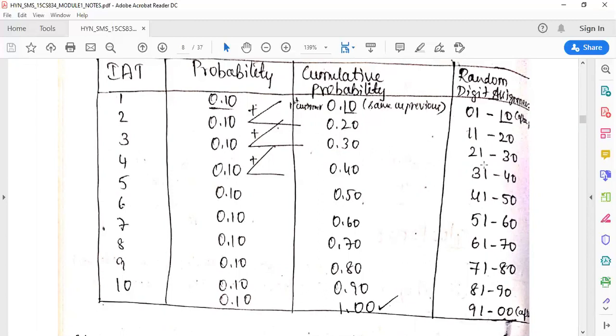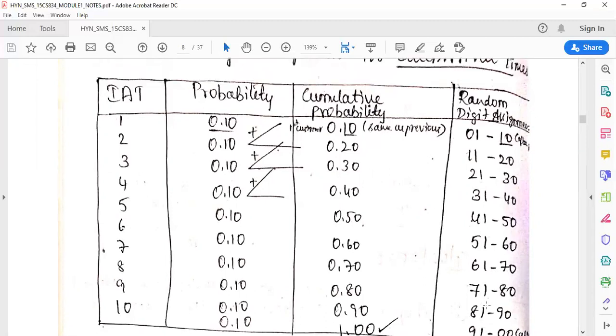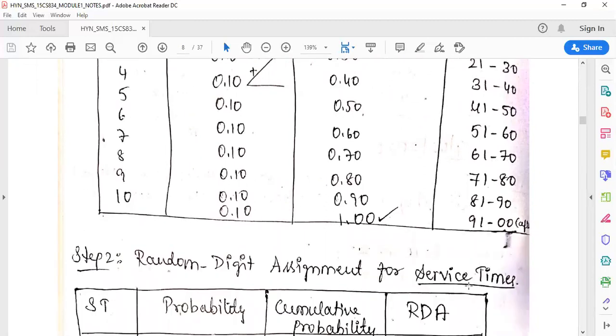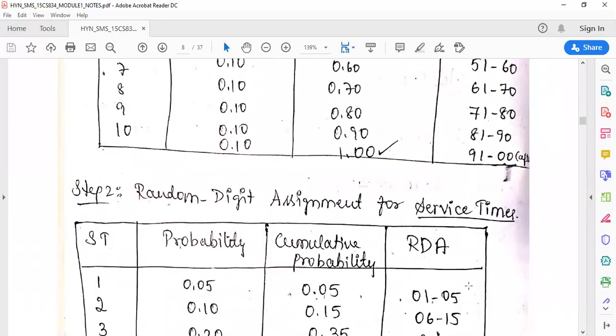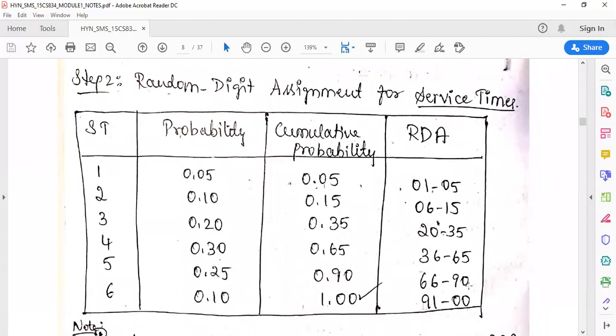So 11 to 20, next 21 to 30, 31 to 40, 41 to 50, 51 to 60, 61 to 70, 71 to 80, 81 to 90, 91 to 00. Like this, we have to write the random digit assignment. This particular table is for random digit assignment for inter-arrival times. Next we will go for random digit assignment for service time.